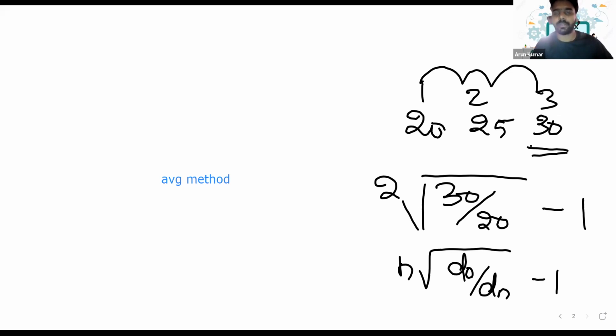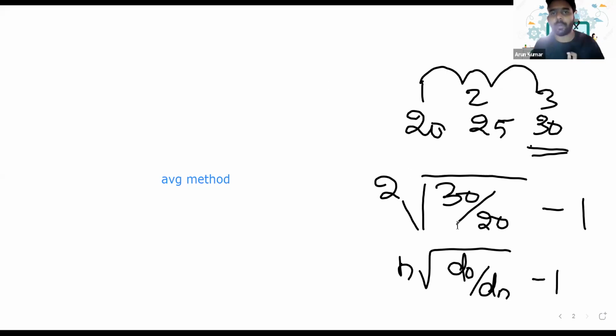What's the growth, guys? Square root of 30 divided by 20 minus 1 is 22%. Okay, fine. The growth will be 22%.